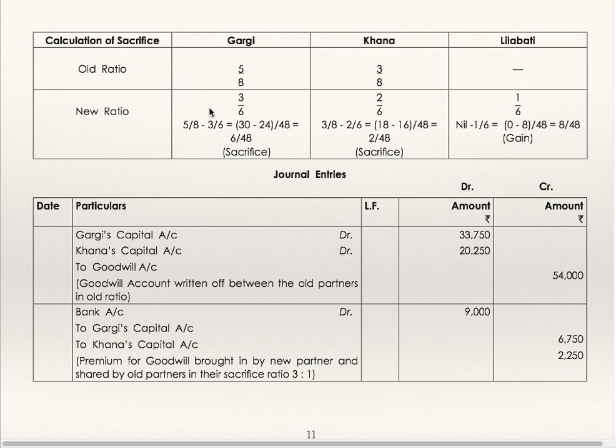Old ratio minus new ratio is the sacrifice ratio. Gargi's capital, Khanna's capital to goodwill 54,000. This is goodwill written off in the old profit sharing ratio. The new partner has brought in 9,000, which is shared by the old partners in the sacrifice ratio. Sacrifice ratio is 3:1.